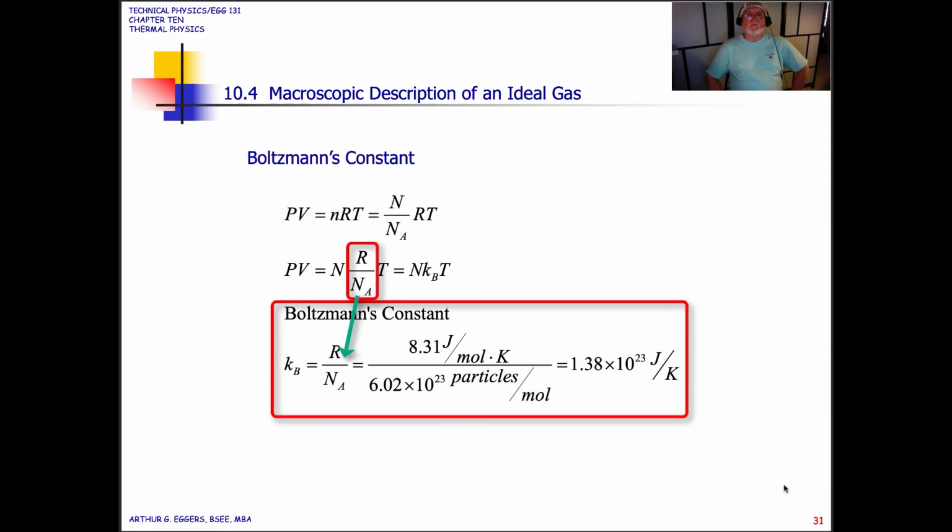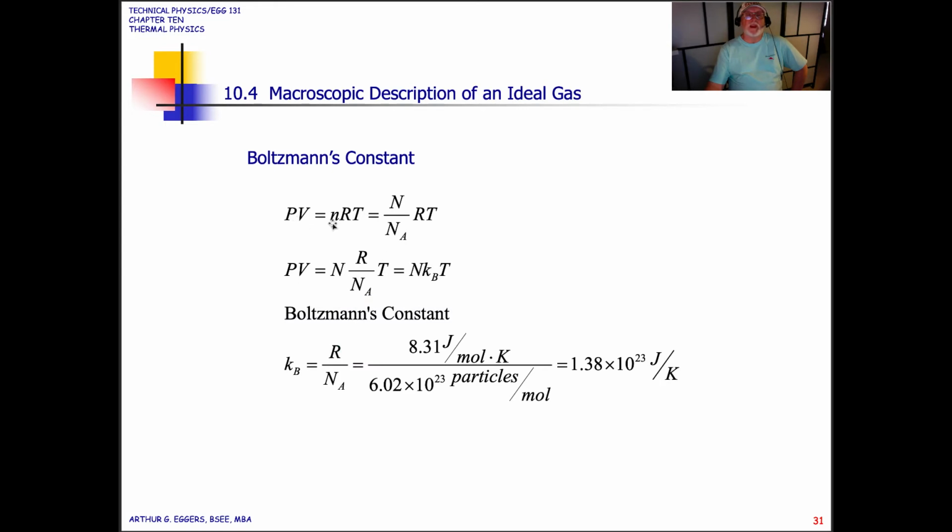Another is something called Boltzmann's constant. Okay, we're going to look at that in terms of the ideal gas. So the relationship says that PV equals nRT, and we can say then that n, as we just saw, is N divided by Avogadro's number, times RT.